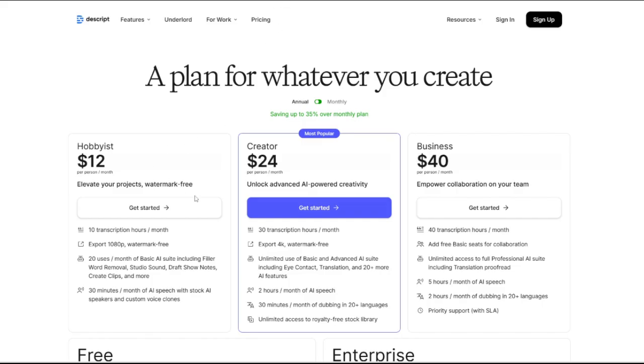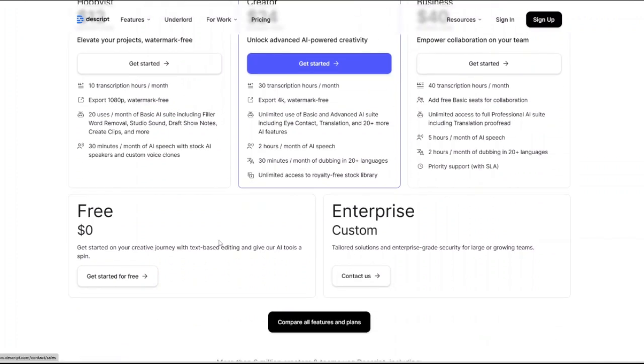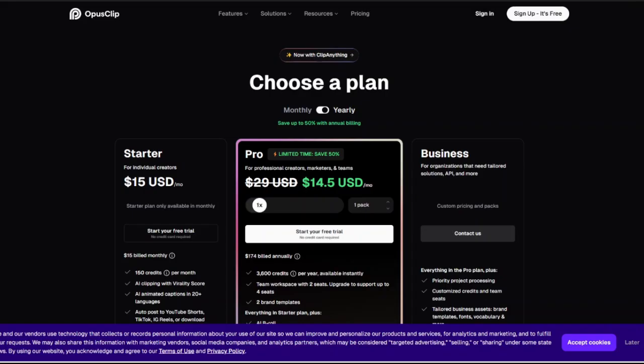Now let us talk about the pricing. Descript offers a range of pricing plans to cater to different user plans. There's the free plan, there's the hobbyist plan, there's the creator plan, the business plan, and the enterprise plan, which is the custom plan. For Opus Clip, they also provide 3 pricing tiers.